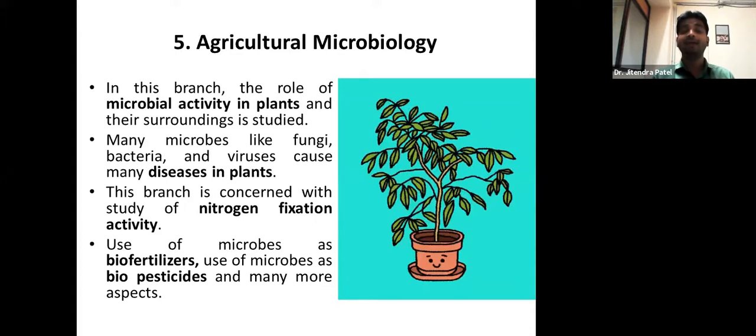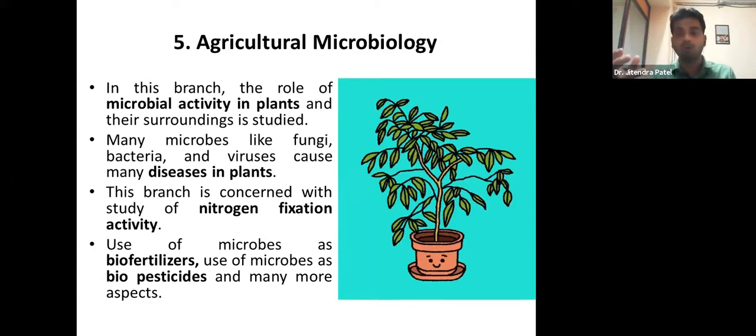Coming to the fifth one, agricultural microbiology. In this branch, the role of microbial activity in plants and their surroundings is studied. Many microbes like fungi, bacteria, and viruses cause many diseases in plants, not in human beings. Here we are studying agriculture, or cultivation of any crop.